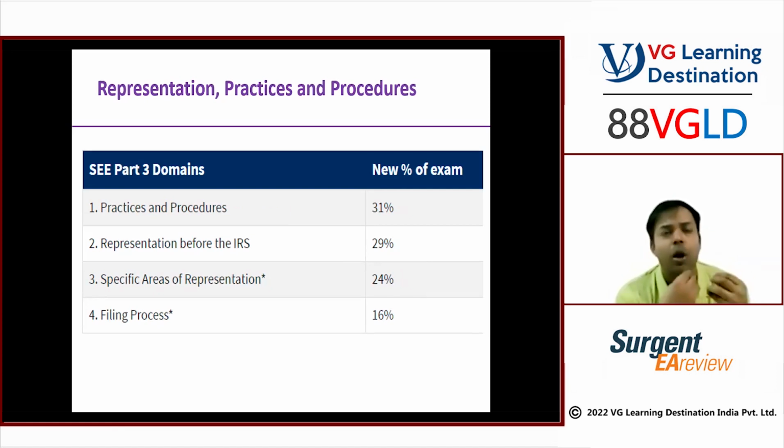That means you should not be suspended. You should not be disbarred by the IRS. If you yourself are disbarred by the IRS, how can you represent your client? You should not have any conflict of interest. You should not charge unnecessary fees also. So all of these areas we will discuss in part 3 itself.